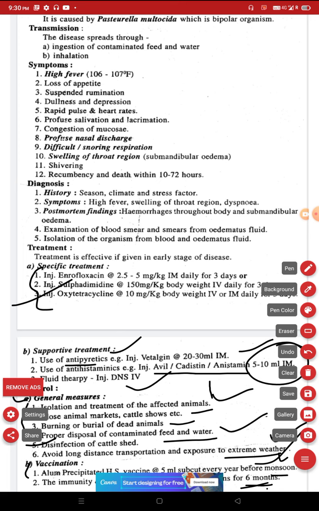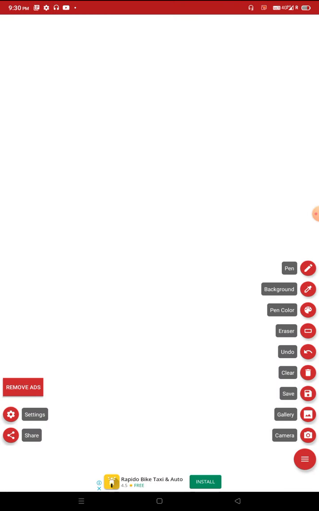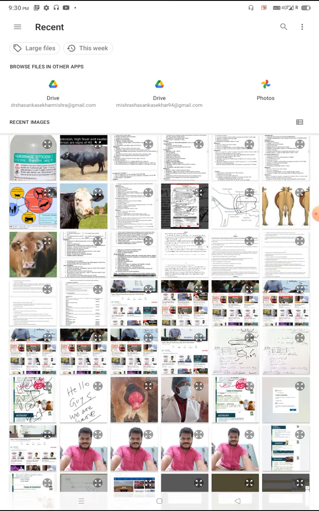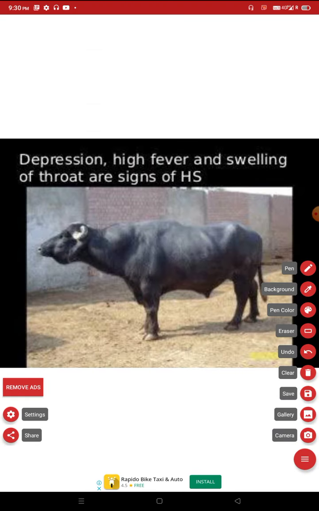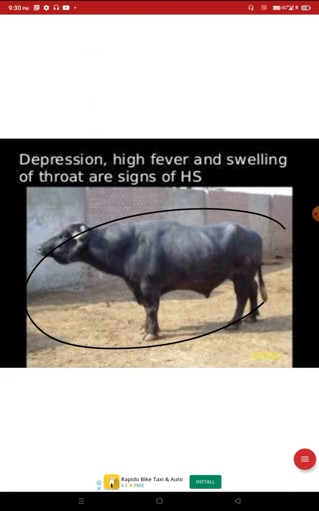Here you can see the buffalo with enlargement of the throat region, that is the submandibular edema. It is seen like depression, high fever and swelling of the throat region. These are the signs of hemorrhagic septicemia.